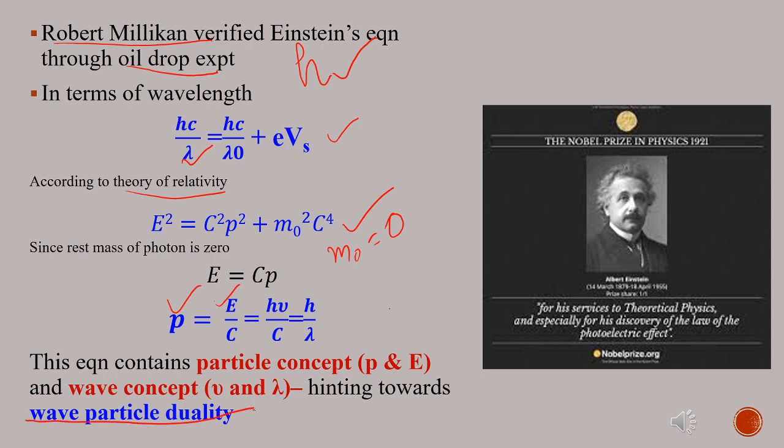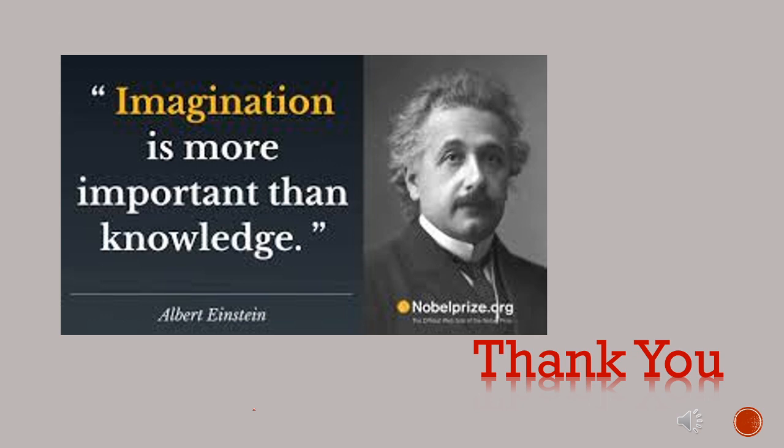That is, matter can have both wave and particle nature. This single equation, written on a sheet of paper, earned Einstein a Nobel Prize in 1921. The significance of this equation is that it is the first equation which points towards the dual nature of matter. Hope you understood. Thank you.